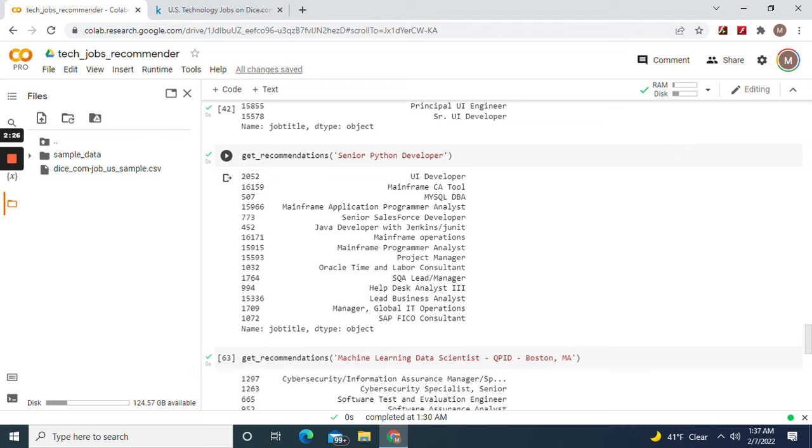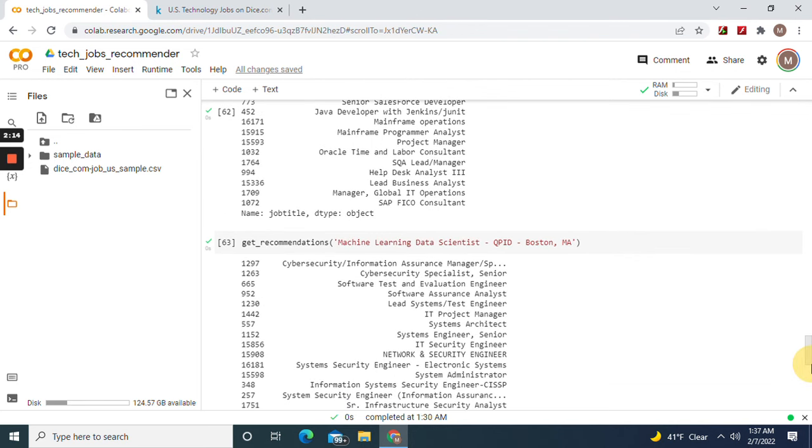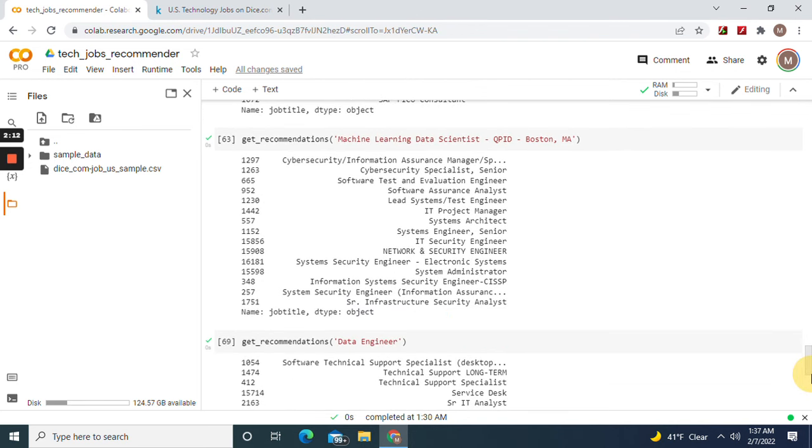Senior Python developer. That's the thing with a Python developer. You do work with databases a lot. And then you do some UI, although mostly they work with Django as a back end, JavaScript as a front end. They do all kinds of stuff.